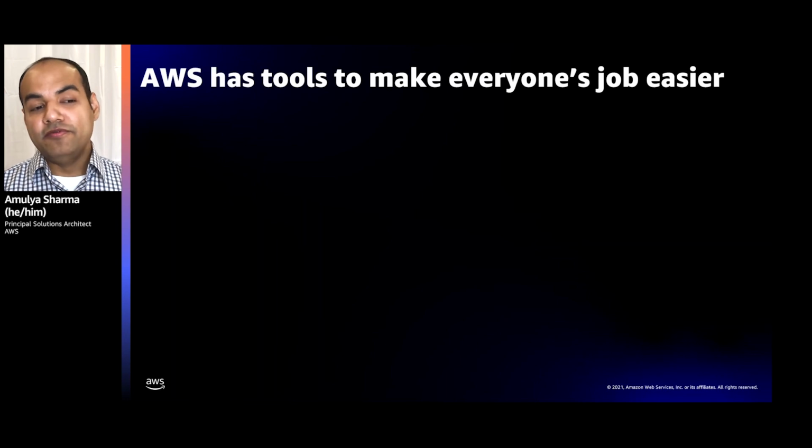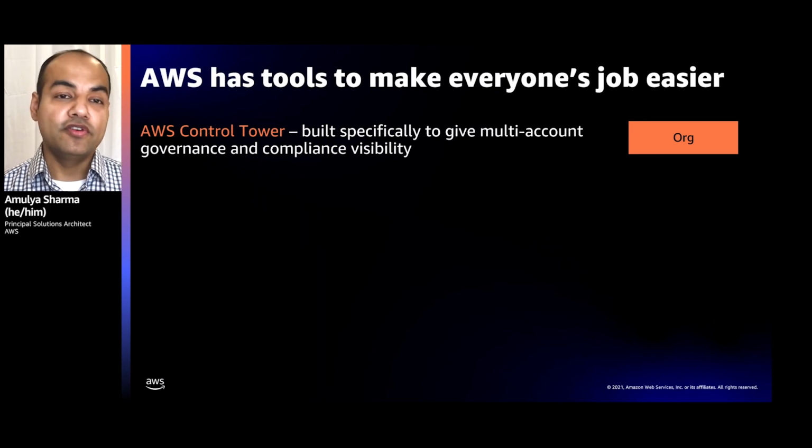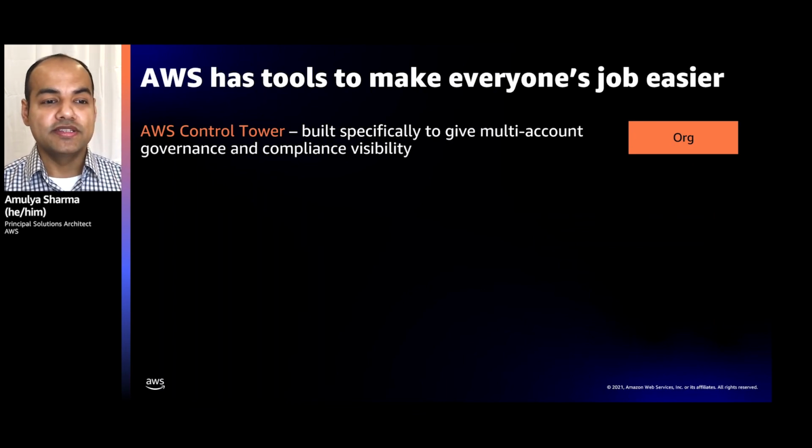Now, we have shown you tools to make everyone's job easier. But let's break it down into how you can gain visibility organization-wide. You can use tools like AWS Control Tower, which can give you multi-account visibility for your governance and compliance use cases.